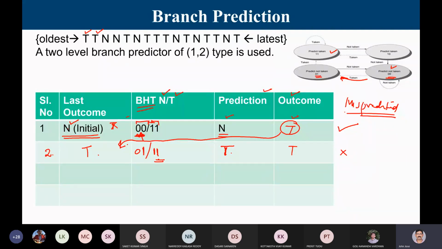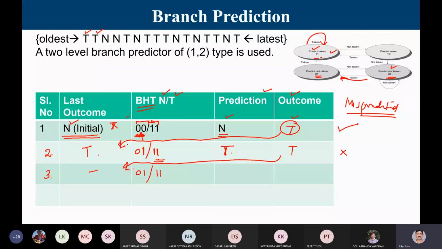So this column is all about misprediction. When you are in 1, 1 and you predict taken and the actual outcome is also taken, then I continue in that 1, 1 state. So the updated value of the branch history table is 0, 1, 1, 1 itself. And for 3, what happens? The last outcome is t.